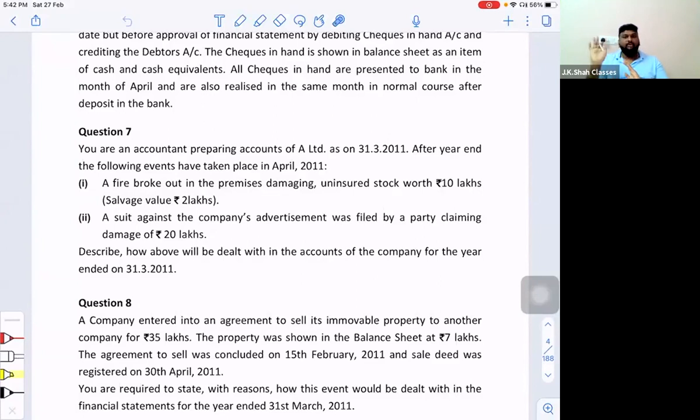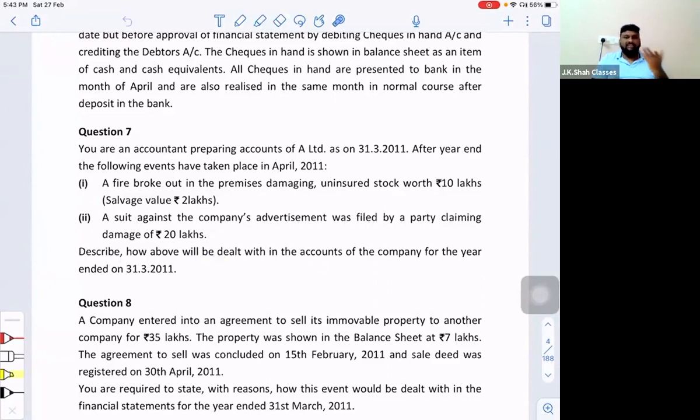Means I will not take this as remote and I will not take this as probable. I will consider this as reasonably possible. And just give a disclosure in the notes to accounts with respect to this contingent liability of 20 lakh rupees. Right? So this is not considered as an adjusting or a non-adjusting event. This is a contingency, and a contingency will be shown directly in the notes to accounts, not in the director's report.